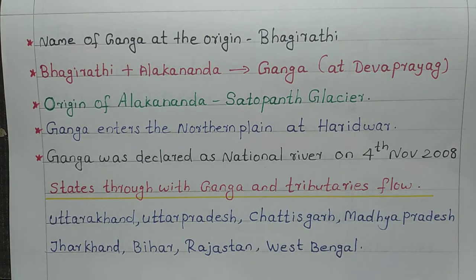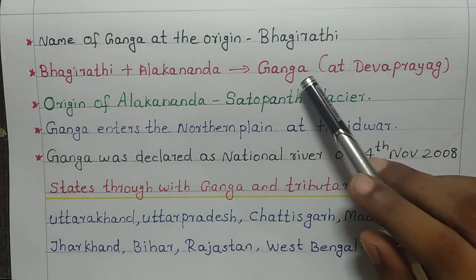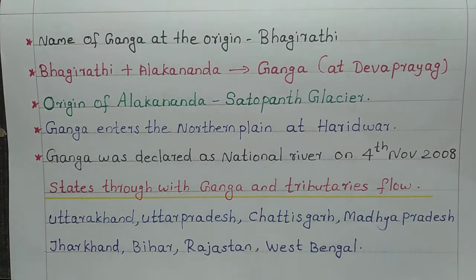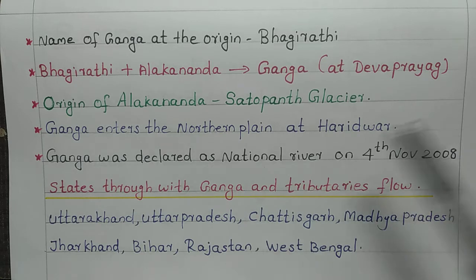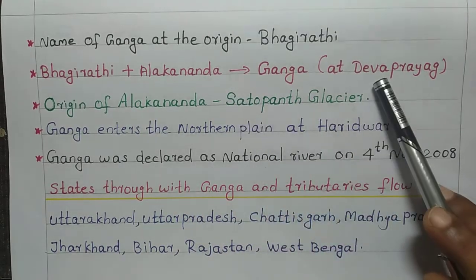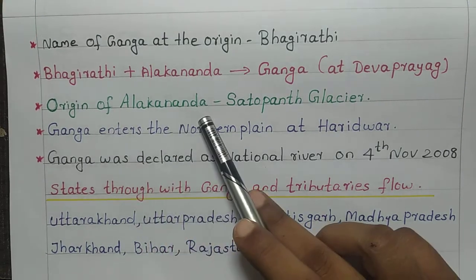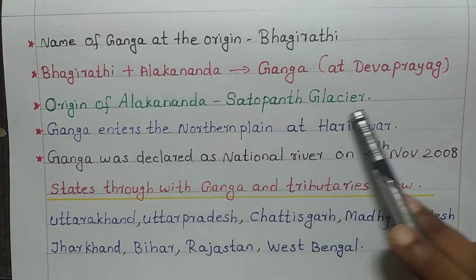After merging of these two rivers, Bhagirathi and Alaknanda, it is named River Ganga. Before it was only Bhagirathi, but after merging with Alaknanda, it is named Ganga. Both these rivers join at Devaprayag. Origin of Alaknanda is from Satopanth Glacier.